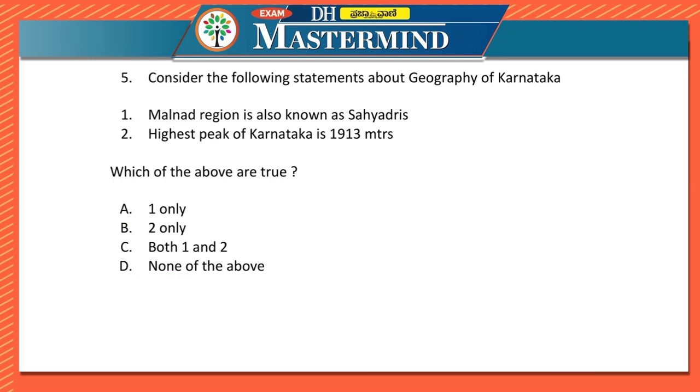Consider the following statements about geography of Karnataka. Malnad region is also known as Sahyadris. Highest peak of Karnataka is 1913 meters. We know that highest peak of Karnataka is Mullayanagiri. Here they are telling highest peak of Karnataka is 1913 meters. Now we have seen that after coast we had Malnad region. So this is the Western Ghats, Malnad region.